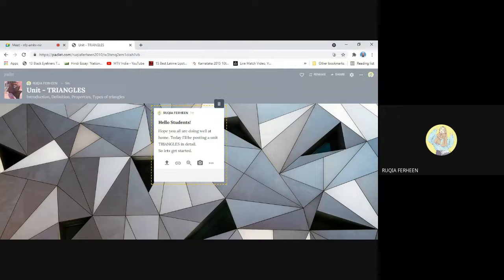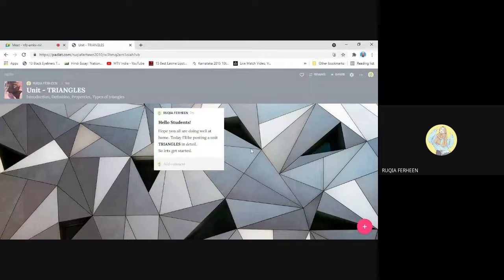If you want to stress any point in this post, you can just select that point, and if you want to make it bold, you can click on the B button to bold it. Or if you want to italicize the font, just select this font and click on the I button to italicize. As you can see, the text which I have italicized is in a slanting pattern, whereas the text which I've selected bold is in bold letters.